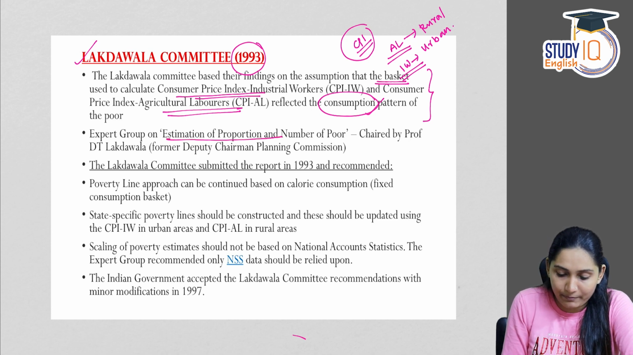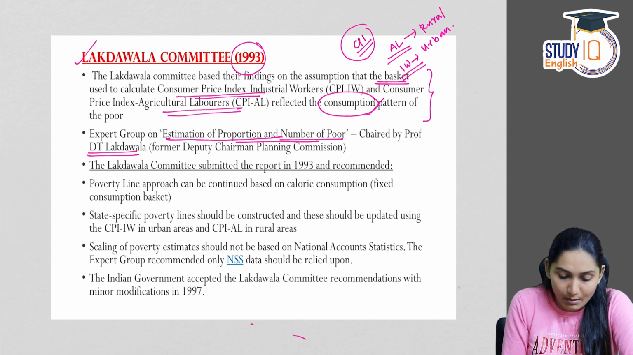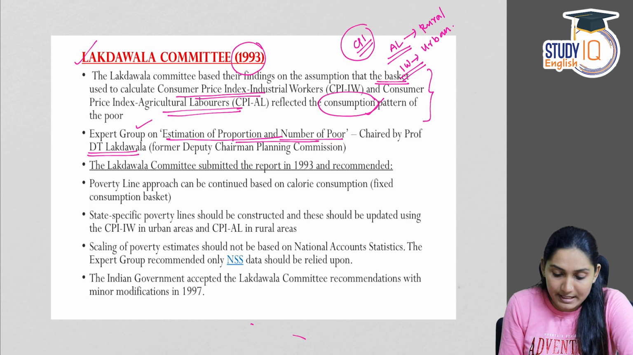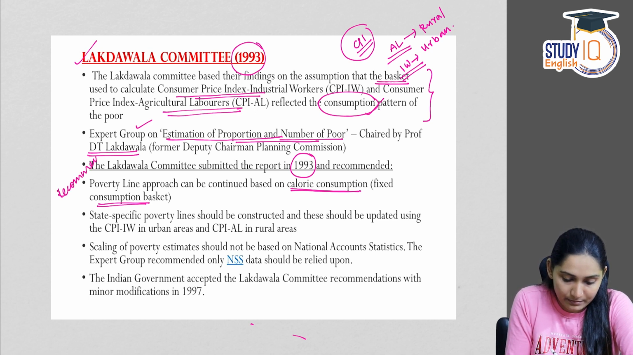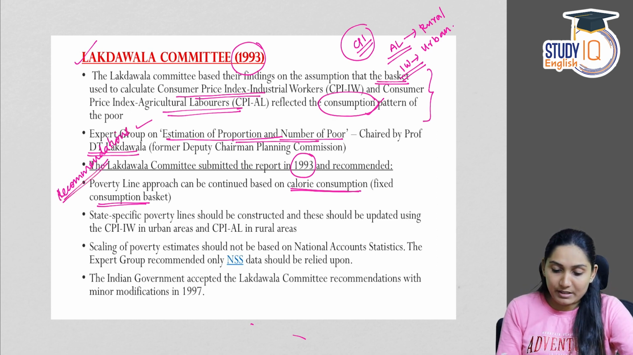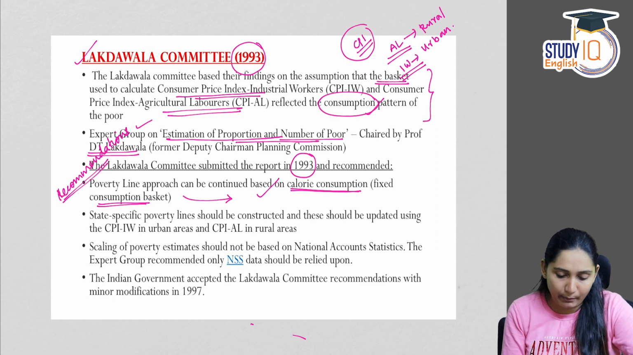The expert group on estimation of proportion and number of poor was chaired by Professor D.T. Lakdawala, who was the chairman of this committee. The committee submitted its report in 1993 and recommended that the poverty line approach can be continued based on calorie consumption, that is fixed consumption basket. So these were the recommendations of the committee. Poverty line approach can be continued based on calorie consumption. That is, the poverty line standard can be fixed on expenditure on calorie or expenditure on minimum nutrition requirements. Second,